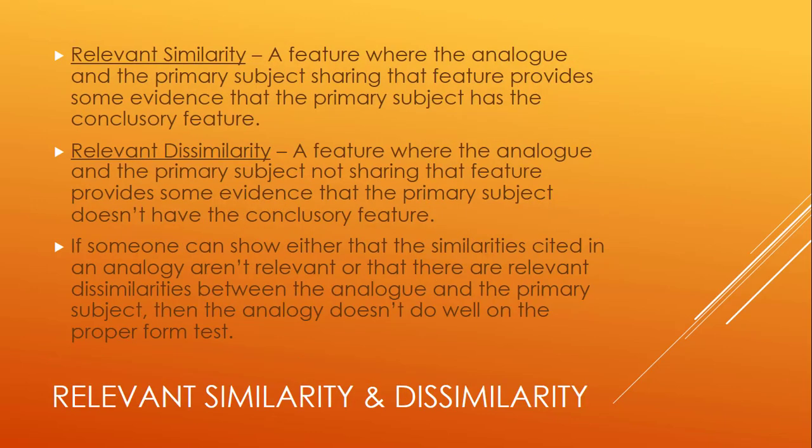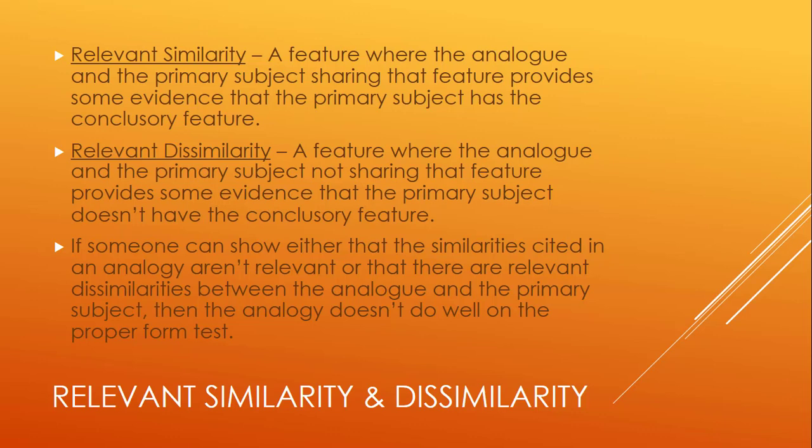Okay, so let's talk further about relevant similarities and relevant dissimilarities. A relevant similarity is a feature where the analog and the primary subject sharing that feature provides some evidence that the primary subject has the conclusory feature. So remember, when making an argument by analogy, the two things being analogized must be analogous in order to conclude that the conclusory feature is attributed to the primary subject.